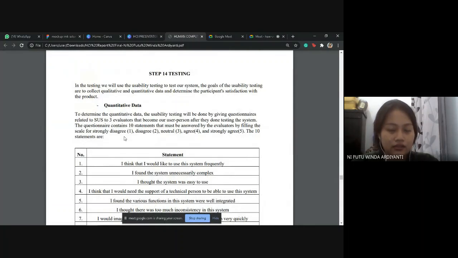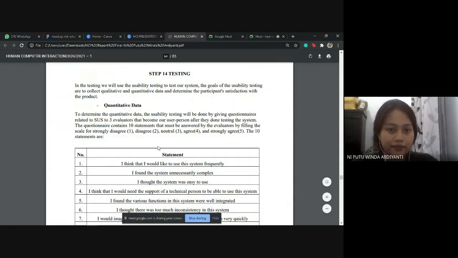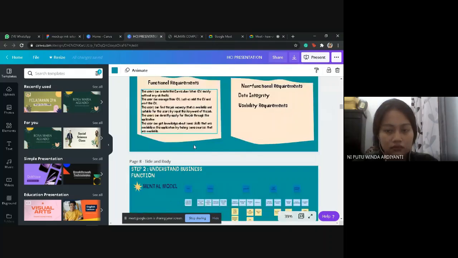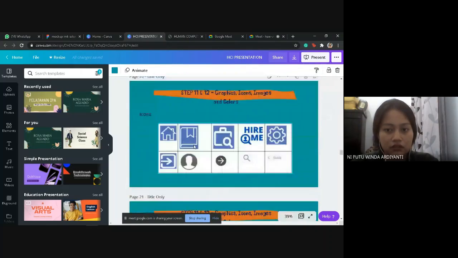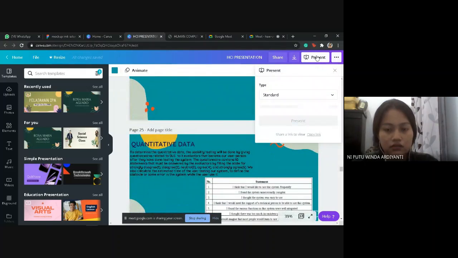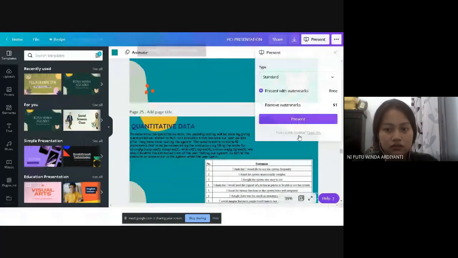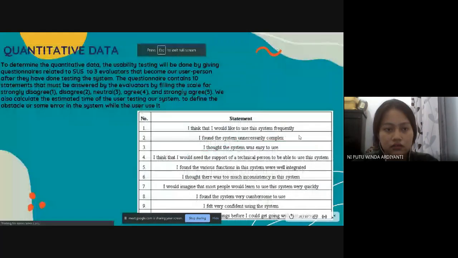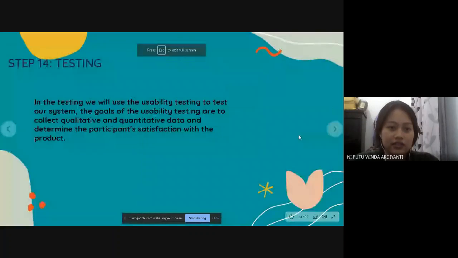And then the testing step. For the testing step, we will use usability testing to test our system.